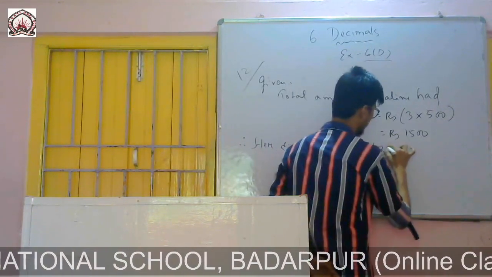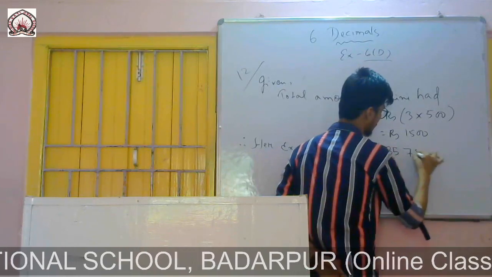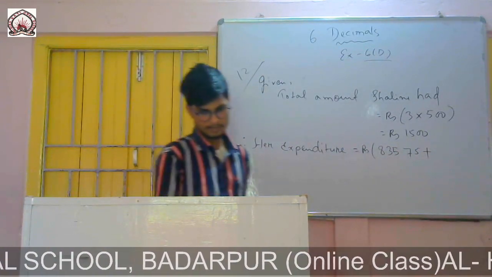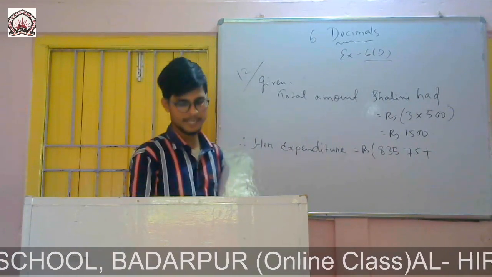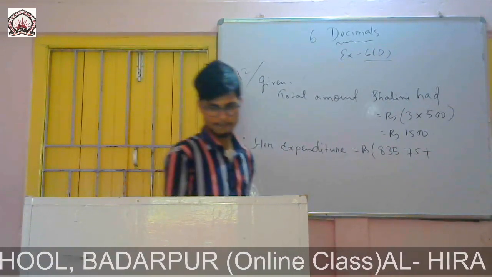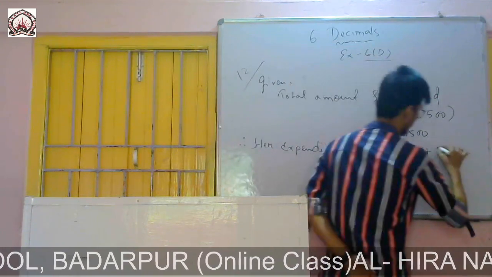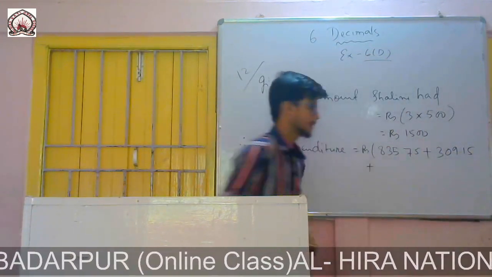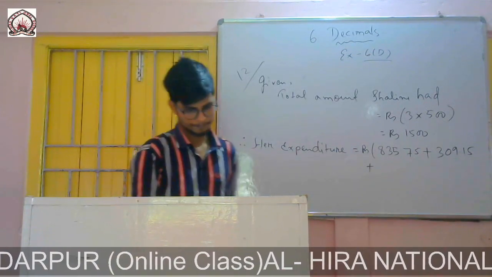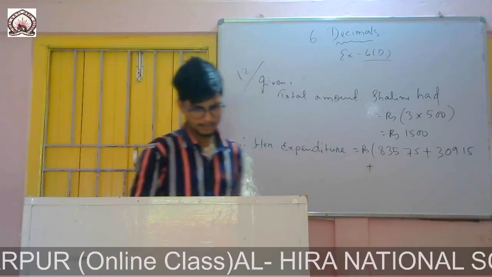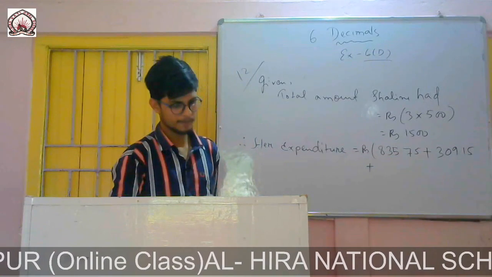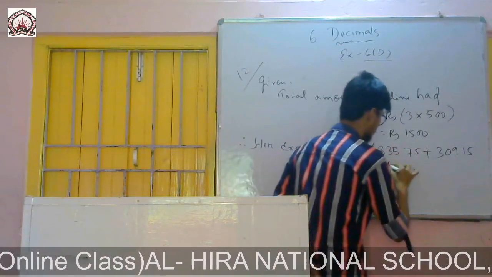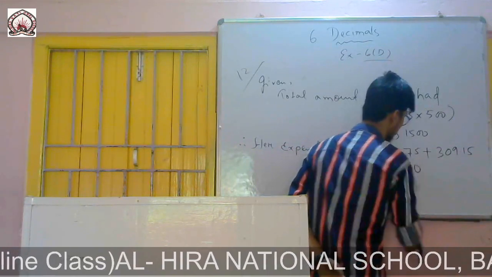You will start from one side. It is given 835.75, plus the amount she spent on buying fruits and vegetables, 309.15. Then next, on buying sweets she spent rupees 168.90.